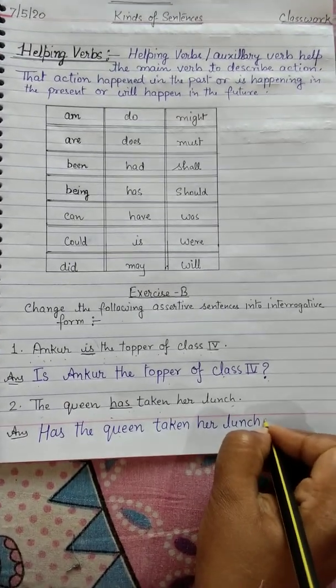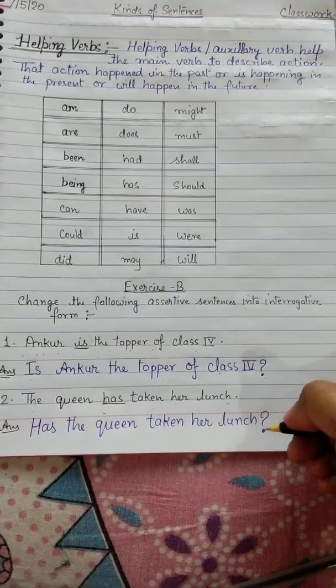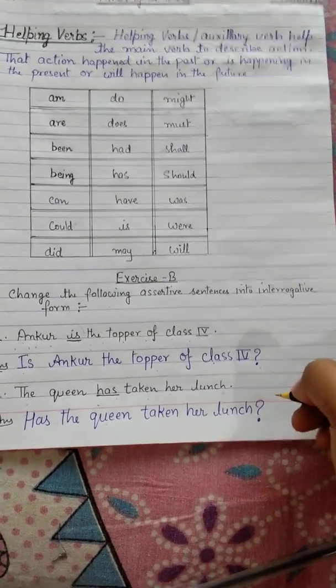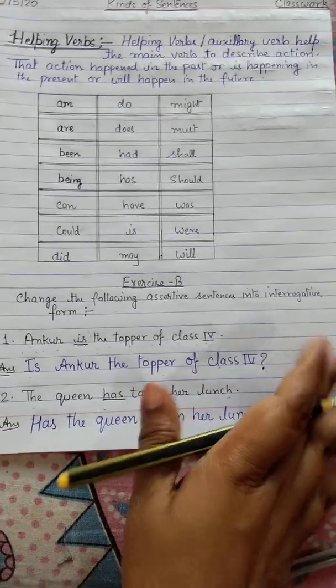When we convert it into interrogative, we have to put the question mark at the last, as the interrogation mark. So the sentence is changed into an interrogative sentence.